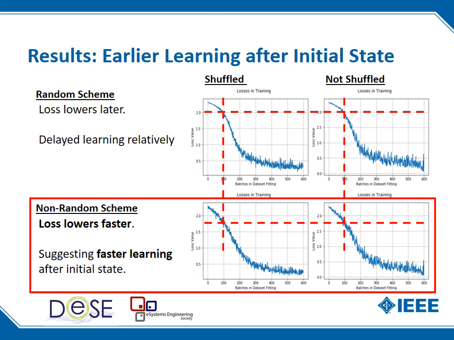And what we can see is that at batch 100, the loss has reduced to a lower value quicker in the non-random forms, and is around about 1.75, and in the random forms is still getting going in the unlearning of the initial state, and is around about 2.0. We can also see that that effect is the same whether we use the shuffle or the non-shuffle. Remember, this is the first epoch after learning.